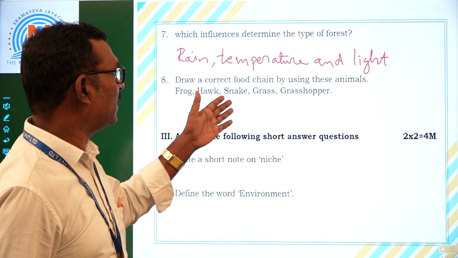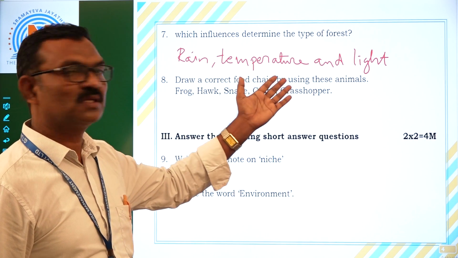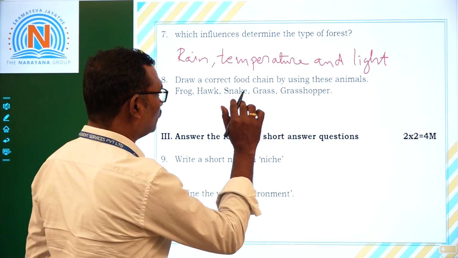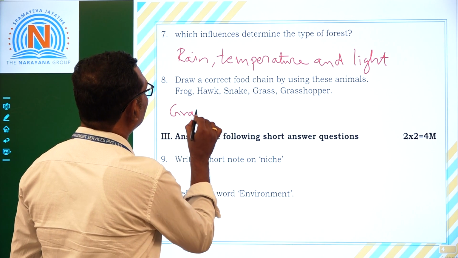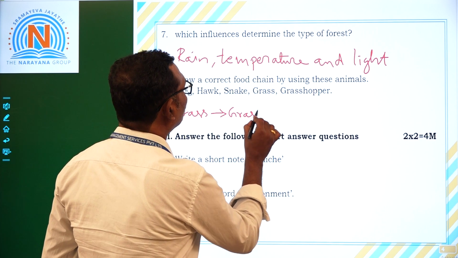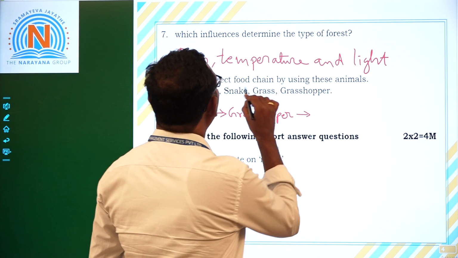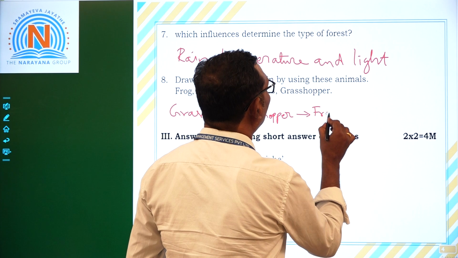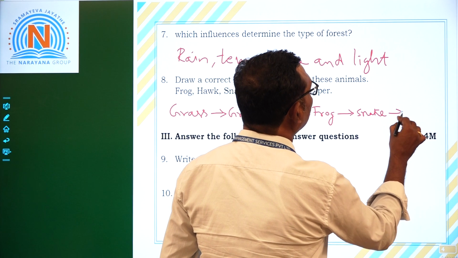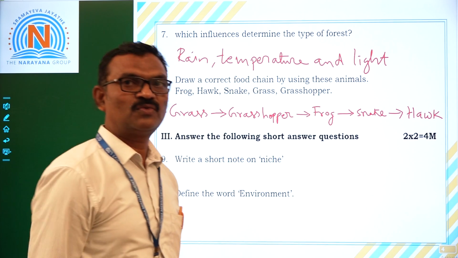Now, eighth question. Draw a correct food chain by using these animals. Here, frog, hawk, snake, grass, grasshopper given. Now let us make correct food chain. So grass first. Grass is eaten by grasshopper. Next, grasshopper is eaten by frog. And frog is eaten by snake. And snake is eaten by hawk. Okay. So this is the correct order of food chain.